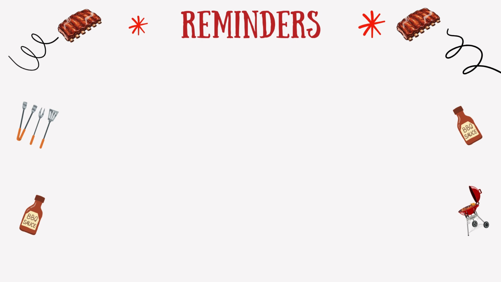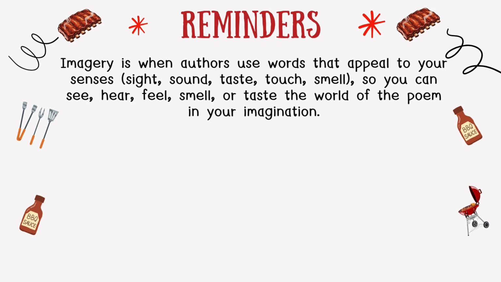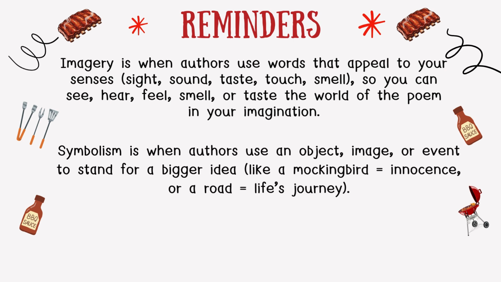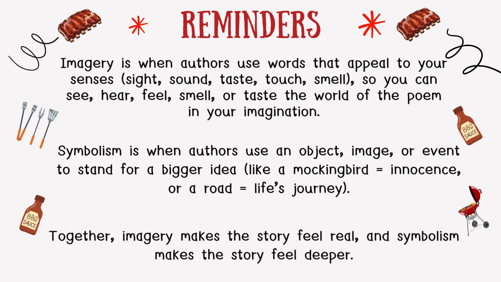So, let's go through reminders about symbolism and imagery. Imagery is when authors use words that appeal to your senses: sight, sound, taste, touch, smell. So you can see, hear, feel, smell, or taste the world of the poem in your imagination. Symbolism is when authors use an object, image, or event to stand for a bigger idea. Together, imagery makes the story feel real, and symbolism makes the story feel deeper.